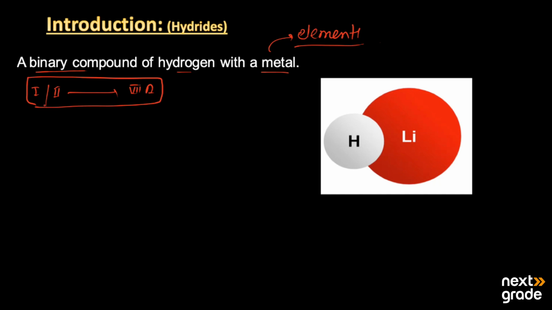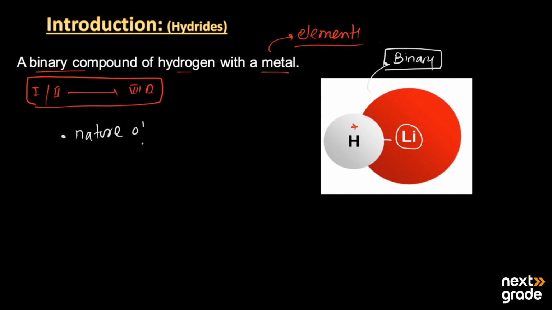Here we have hydrogen bonded with lithium. So this is lithium hydride, as lithium has a bond with hydrogen, and this is a simple binary compound of hydrogen. There are different types of hydrides that depend upon the nature of bonding between them.